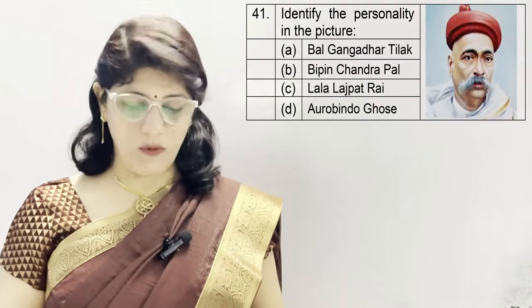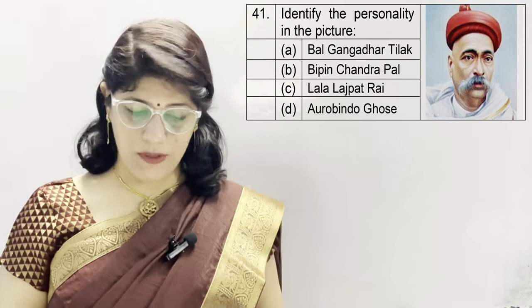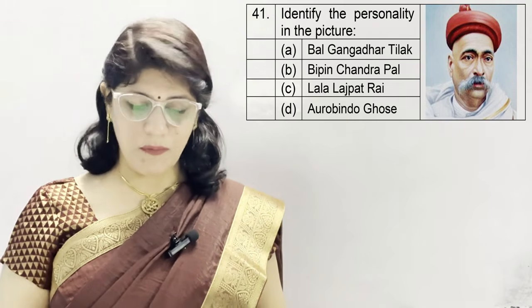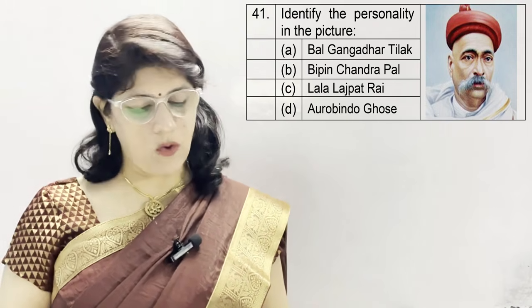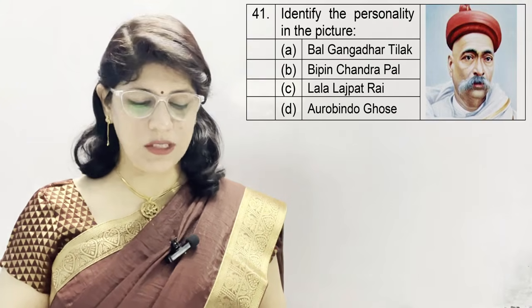In question number 41, identify the personality in the picture. Bal Gangadhar Tilak, Bipin Chandra Pal, Lala Lajpat Rai, and Aurobindo Ghosh. And the correct option is A.